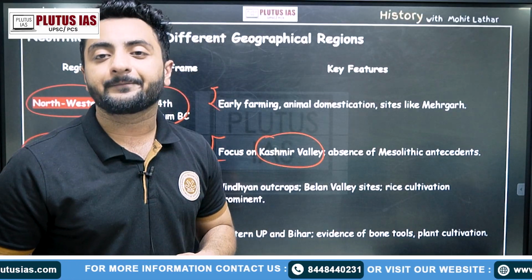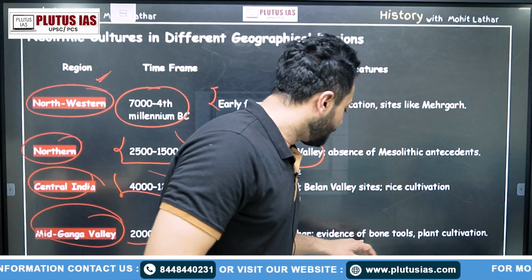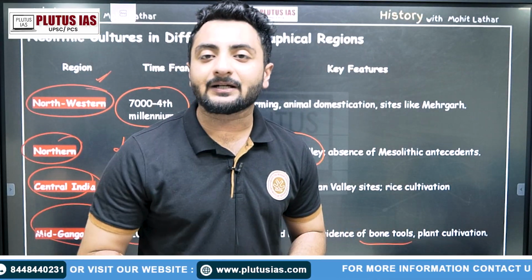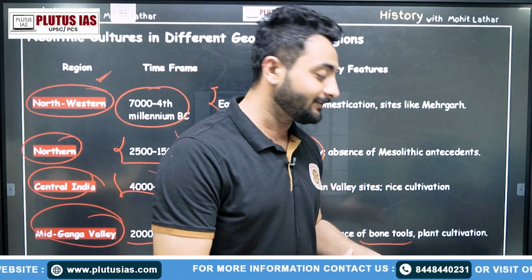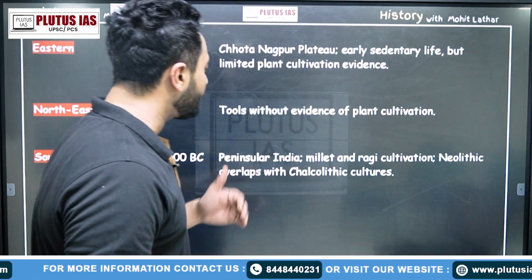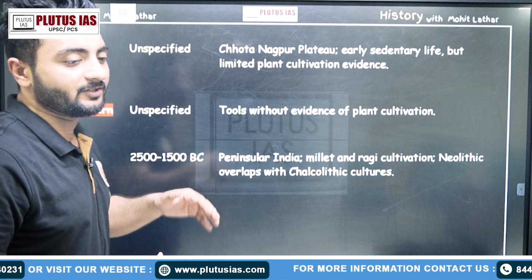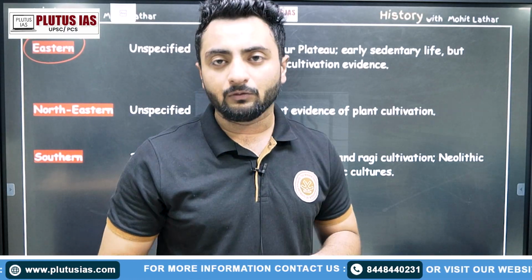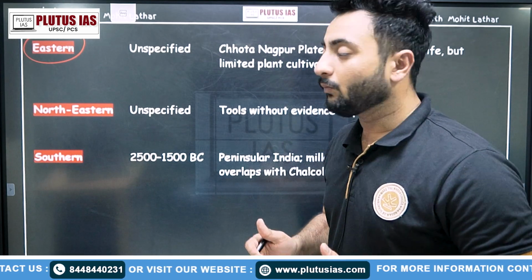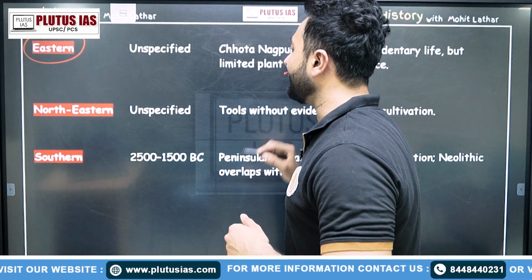Chirand is a site in Bihar belonging to the Neolithic era. Bone tools and evidence of plant cultivation were found from this region. In the eastern region, the Chota Nagpur Plateau and the area around West Bengal and Odisha were visible in that period for plant cultivation.